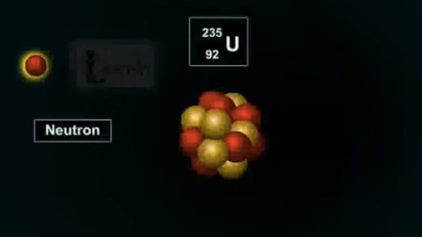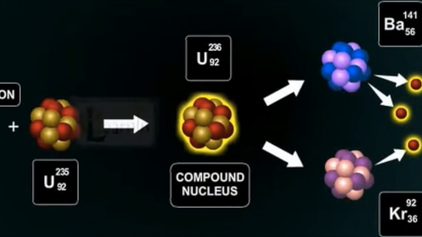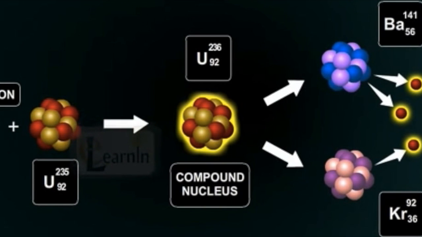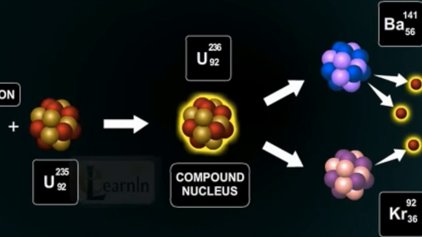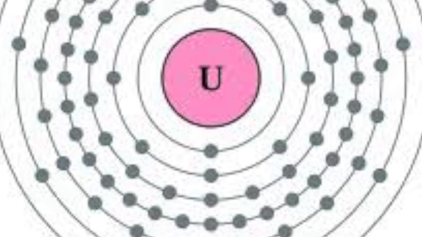Nuclear fission is when a neutron is absorbed into an atom, causing the atomic bonds to split and releasing more neutrons, which go on to split more atoms. The initial neutron causes a chain reaction. The atoms used in nuclear fission are uranium atoms. The most common form of uranium is U-308.